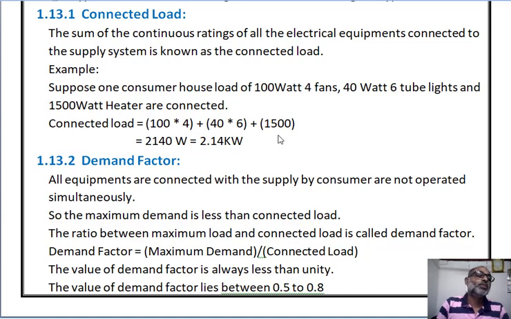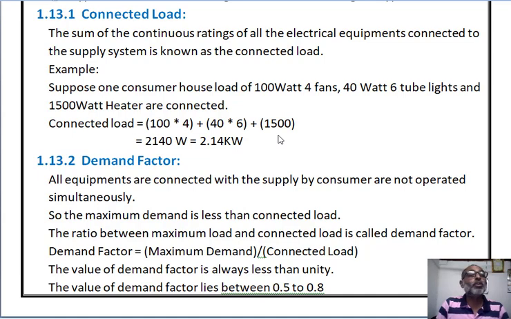Suppose we are taking one consumer house whose load is 100 watt 4 fans, 40 watts 6 tube lights and 1500 watts heater. So the total connected load is most important. You are not using it, but still it is present.